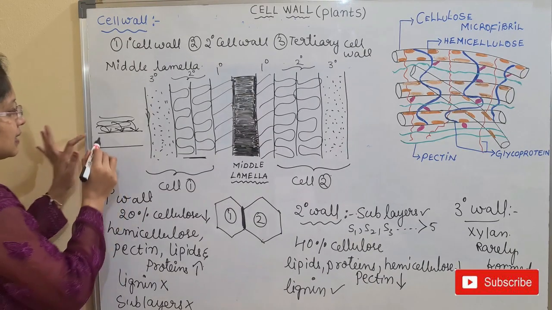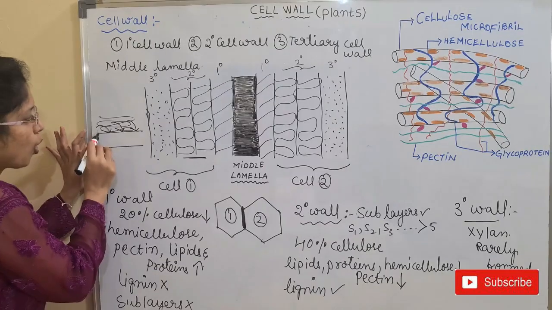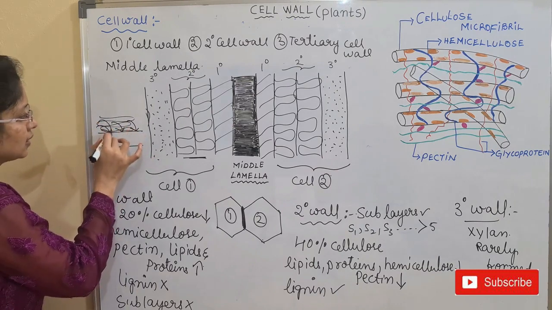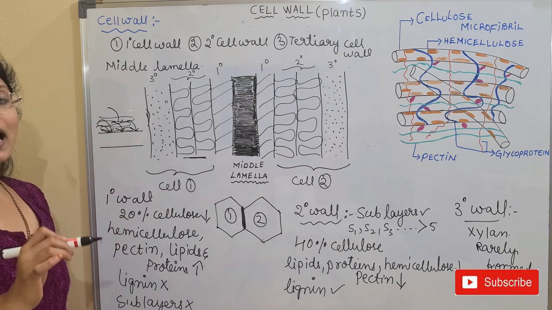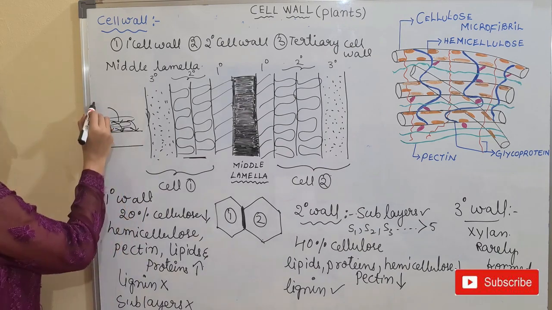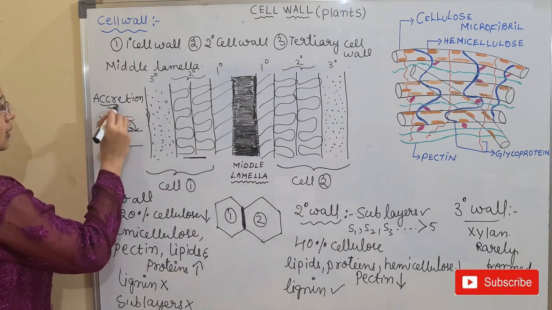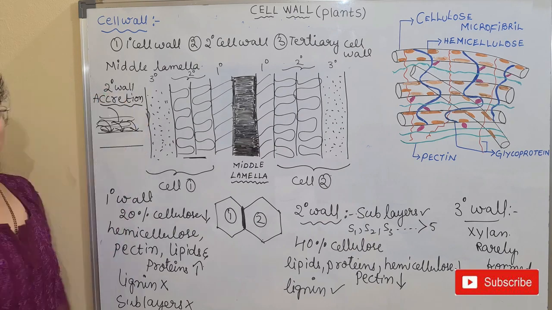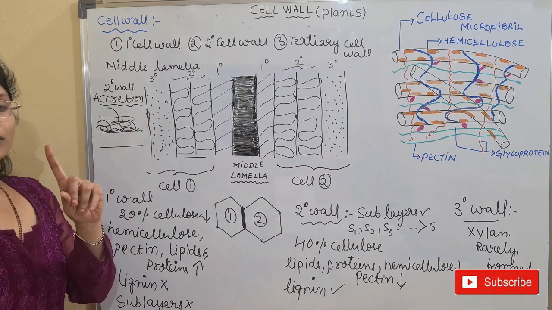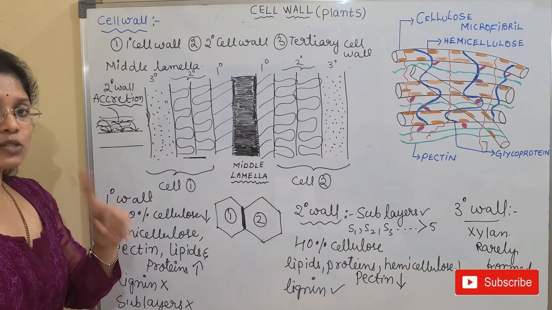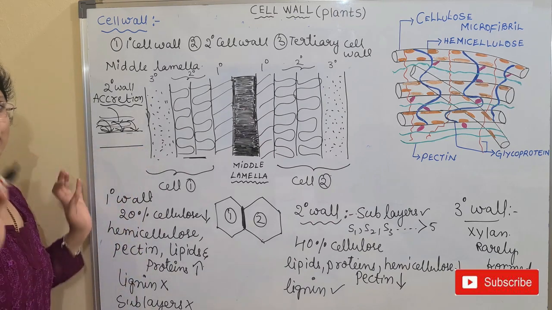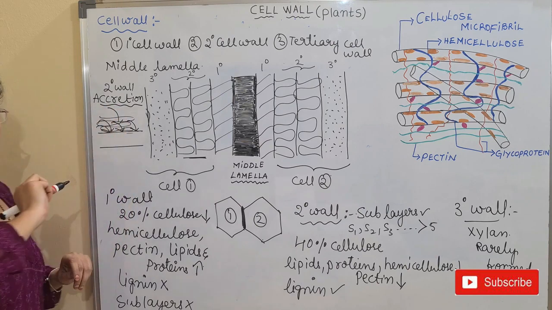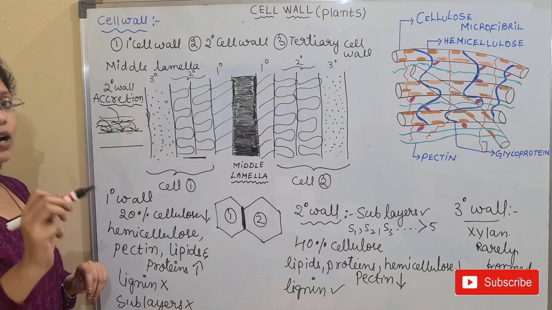Let us say this is the secondary wall, and on this secondary wall we can see the depositions, and such a type of process is known as accretion. This is seen in the secondary wall. In the secondary wall, the deposition of the material or the substances takes place above the pre-existing material, which is known as accretion. Then what about the primary wall?